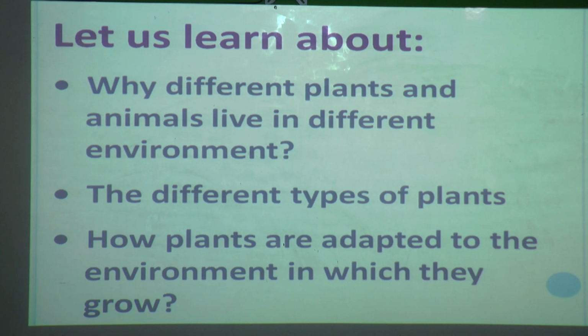Once again we will see. In this lesson we are going to learn about why different plants and animals live in different environments, the different types of plants, and how plants are adapted to the environment in which they grow.